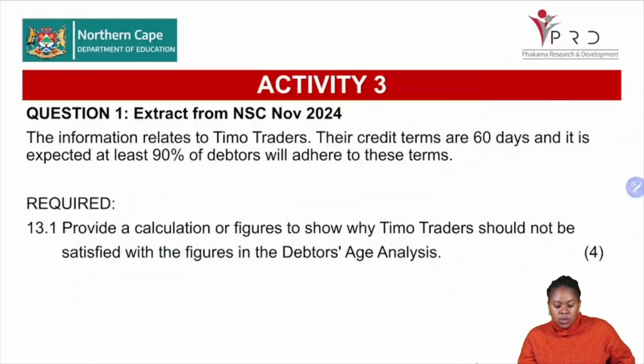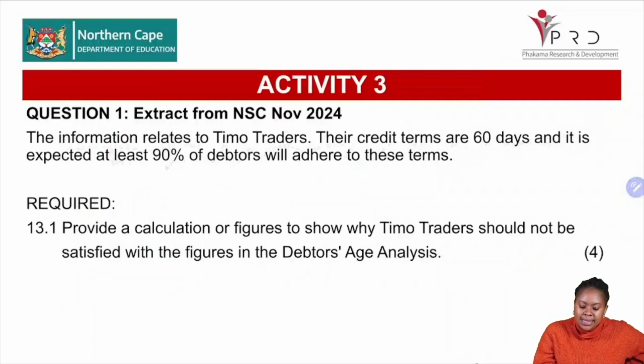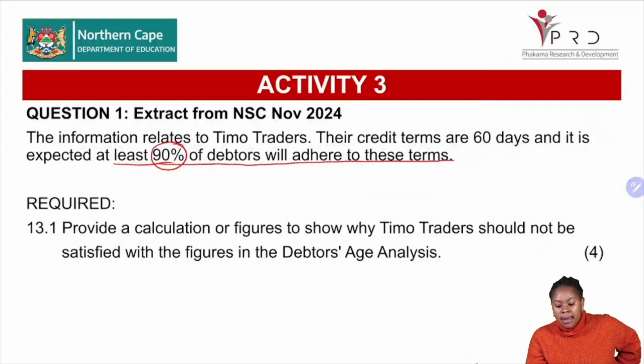Now, with that said, grade 12s, let us quickly do a question. It says the information relates to Timo Traders. Their credit terms are 60 days and it is expected that at least 90% of the debtors adhere to these terms. 90% of the debtors need to pay according to the 60-day policy. Then it says provide a calculation of figures to show why Timo Traders should not be satisfied with the figures in the debtors age analysis.